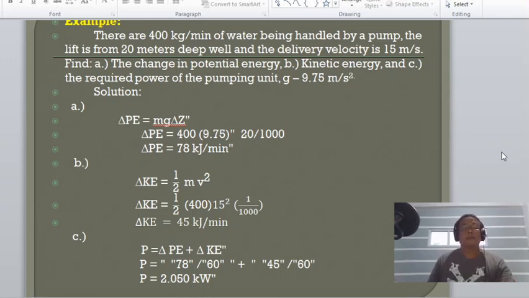The power required, of course, is the sum of those energies. So that is 78 divided by 60 to make it kilojoules per second, plus 45 kilojoules per minute divided by 60. Therefore, the power required is equal to 2.050 kilowatts. Kilojoules per second is kilowatt. I think it is clear to everybody.